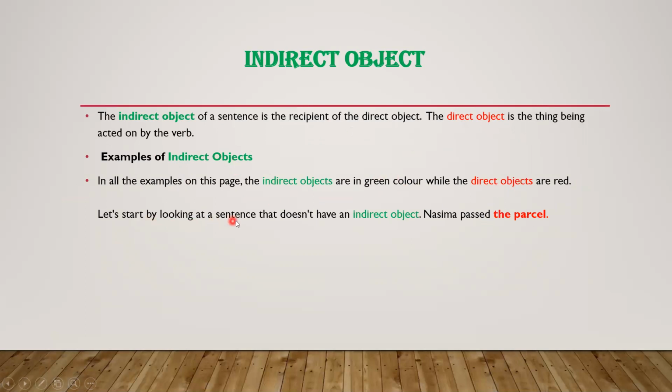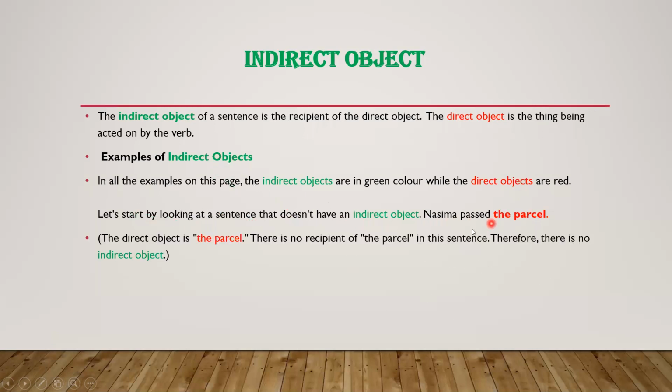Now let's start by looking at a sentence that doesn't have an indirect object. Nasima passed the parcel. We are going to learn that such a sentence doesn't have an indirect object, only a direct object. Nasima passed the parcel. Now the parcel is the direct object. Why is it direct? Because it comes after an action word. There is no recipient of the parcel in this sentence. Therefore, there is no indirect object.